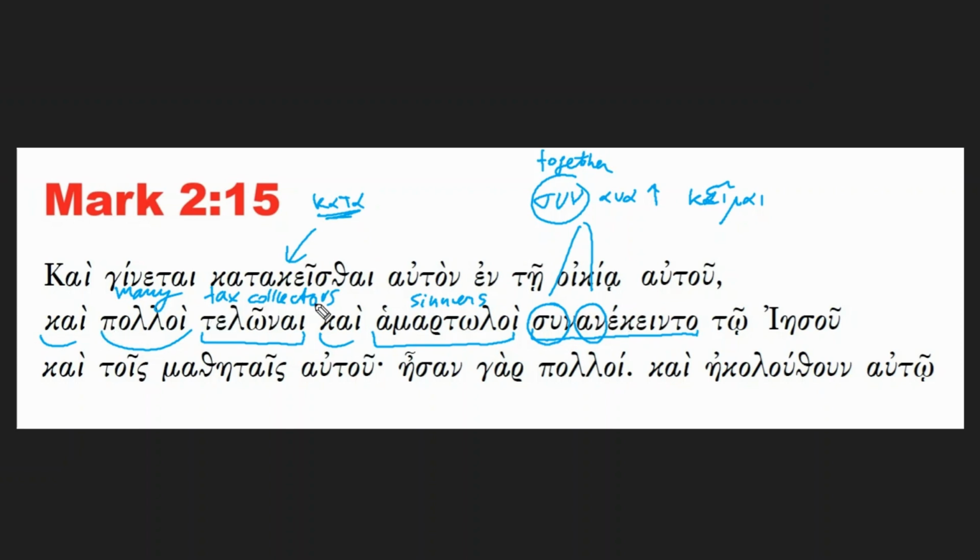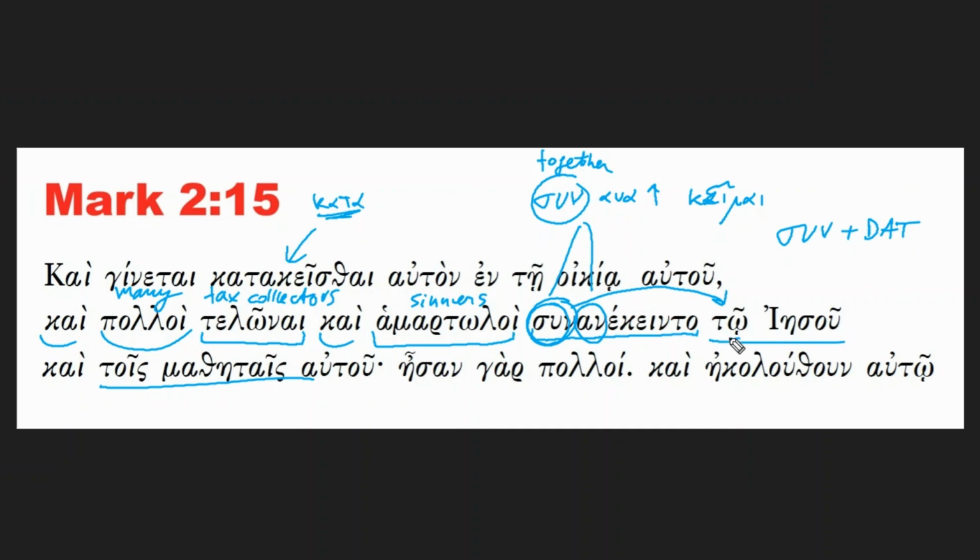So, many tax collectors and sinners were eating with. This preposition sun is basically attached to tō Iēsou kai tois mathētais. Sun generally wants the dative, and in fact you see it here: tō Iēsou kai tois mathētais autou.